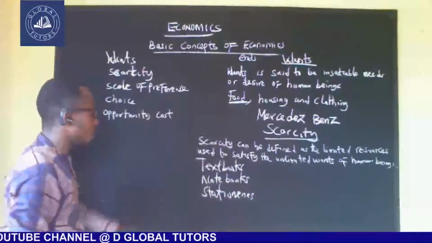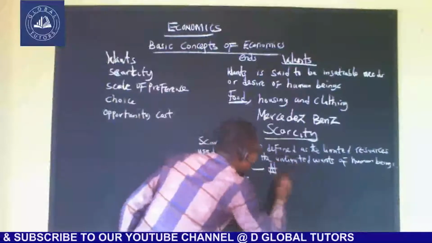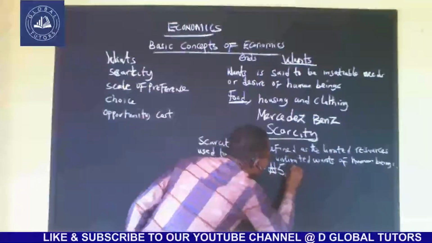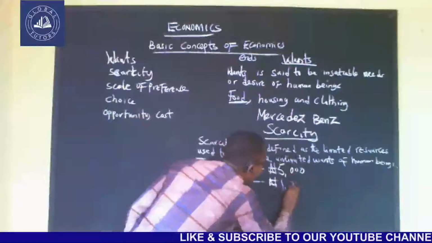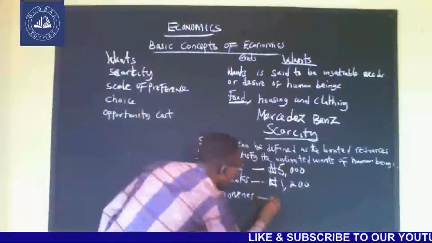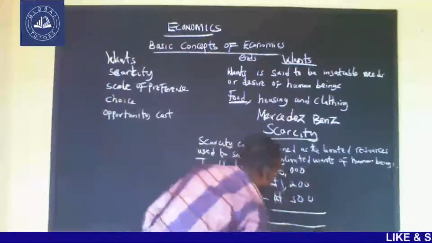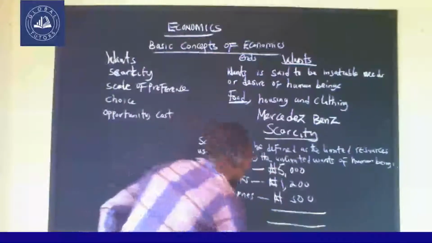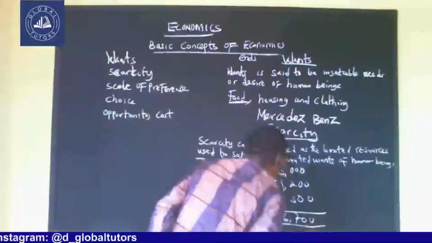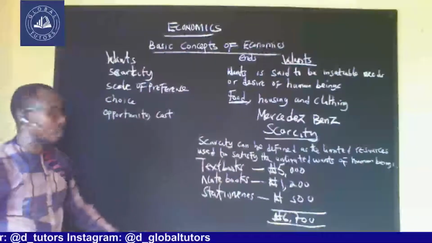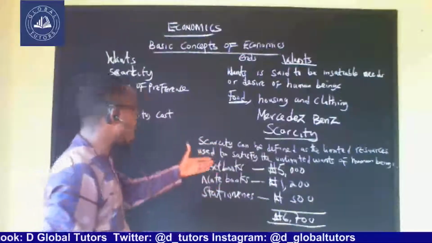Let's look at this now. We assume that it costs 5,000 naira to get all the textbooks, while the notebooks cost 1,200 naira. The stationery is now 500 naira. This amounts to 6,700 naira. Which means for a student to have this, a student will need 6,700 naira.